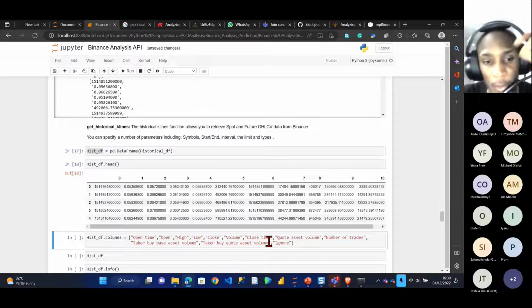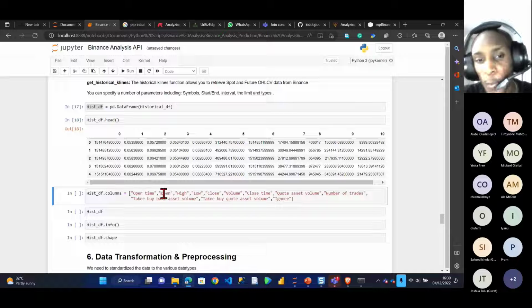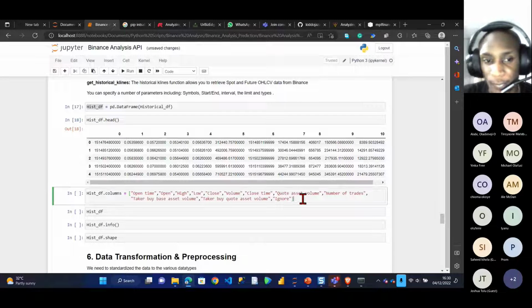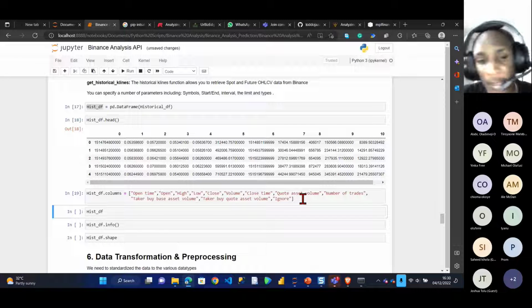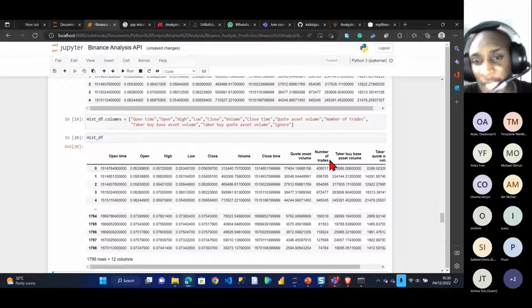So I've created a list for all the columns here, which is historical data dot columns equals open time, open, high, low, close, and the rest. If I run this now, you can see all of them now have column names, they have header names.